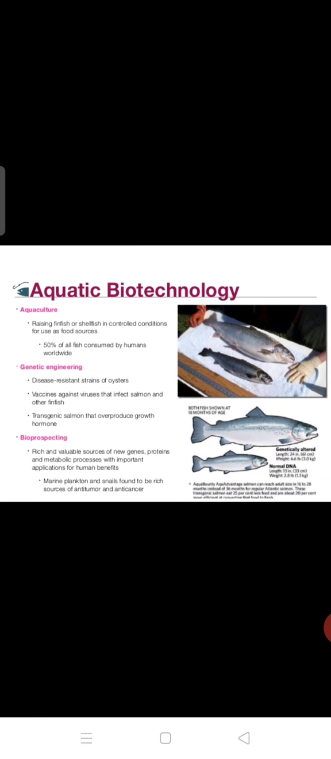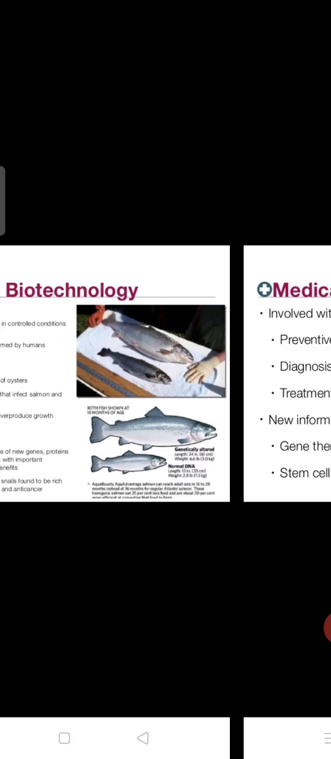Aquatic biotechnology. Aquatic biotechnology means aqua, water, that we call aquaculture. Raising finfish or shellfish in controlled conditions for use as food sources. These all play an important role for protein purposes. So we are able to produce a large number of fishes with the help of the biotech field here. So genetically engineered, disease-resistant strains of fish or oysters, so that disease should not occur. Like those, different fishes we are able to produce here.